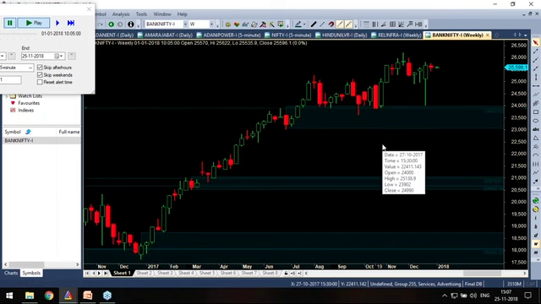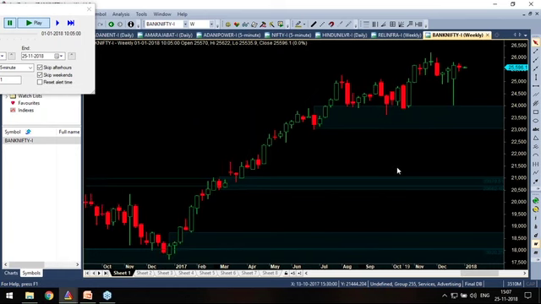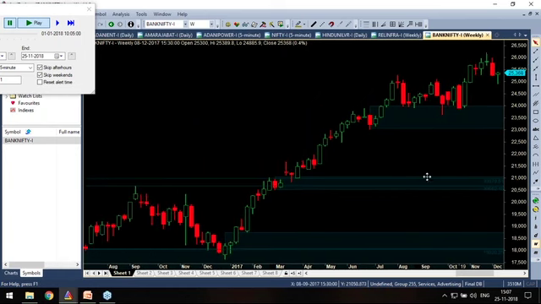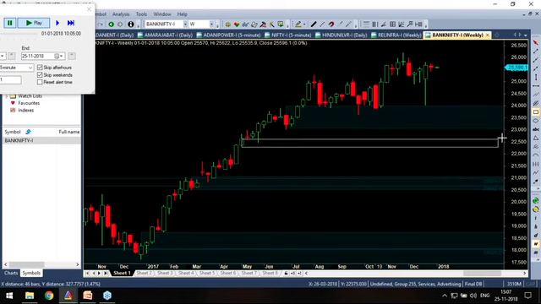No, it is not. I will change the color to the weekly color. So once I come back, look at this. This whole thing is a base. This whole thing.